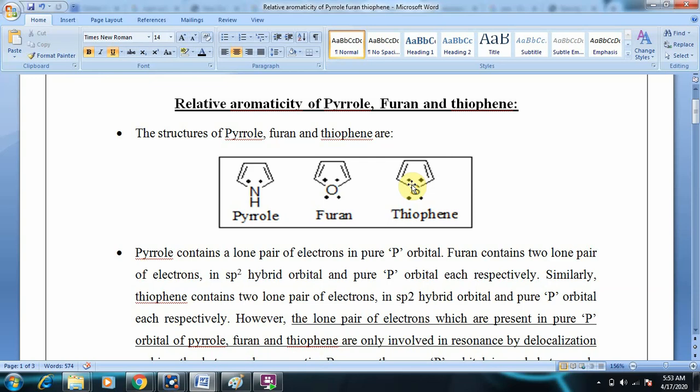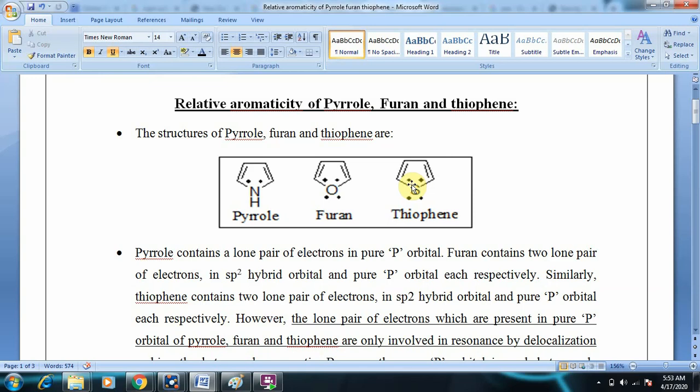In pyrrole, as you can see, 4 electrons from the 2 pi bonds and 1 lone pair, altogether 6 electrons. So it satisfies Huckel's rule. Coming to furan, 4 electrons from the pi bonds and 2 electrons from the pure p orbital of oxygen, altogether 6 electrons. Furan is also aromatic according to Huckel's rule.